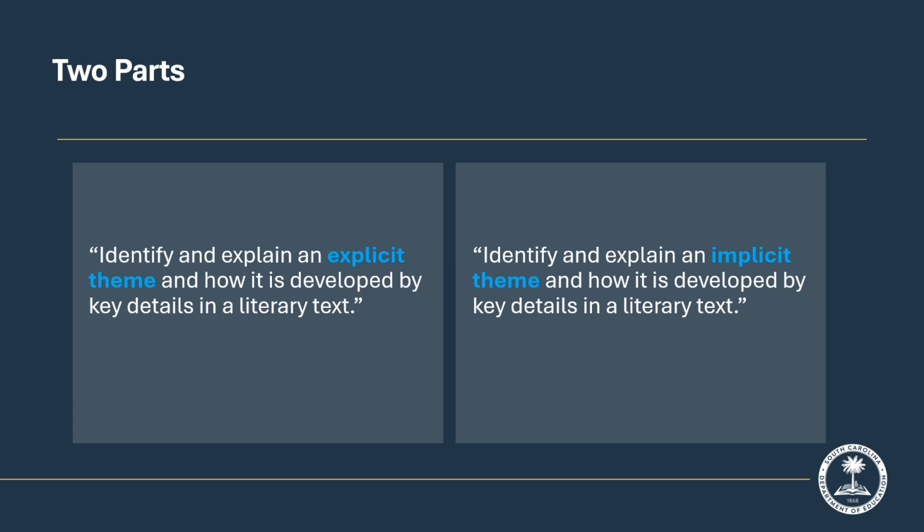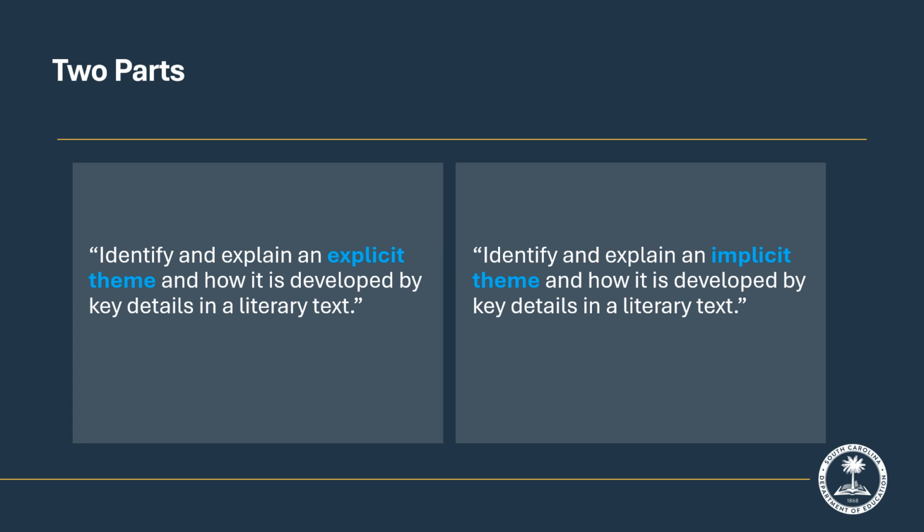There are 2 parts to AOR 2.1 in 4th grade. One is to identify an explicit theme and explain how it is developed by key details. The other is to identify an implicit theme and how it is developed by key details. An explicit theme is one that is stated directly to the reader. On SC Ready, this could appear in a fable or any literary text where the theme is directly stated. Identifying an explicit theme is a cognitive level 1.